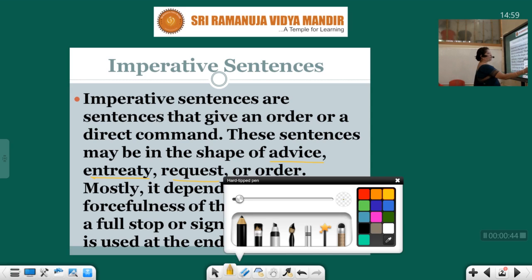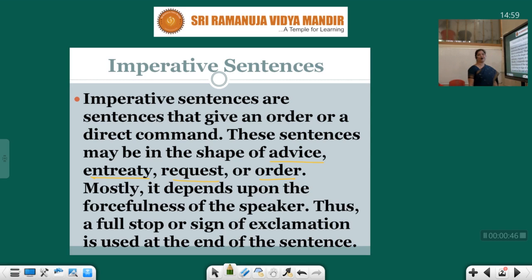So when you are making an order, when you are making a request, or when you are advising somebody, these kind of sentences are called imperatives. I've explained to you the 4 kinds of sentences. So if you get imperative sentences in direct speech, how to change them into indirect speech is today's class.